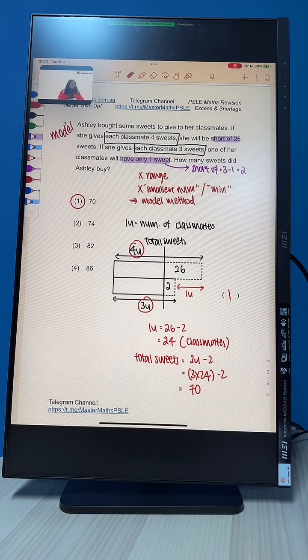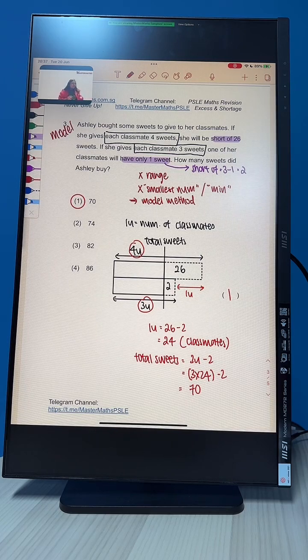Clear? Okay. Now I see some questions on our channels here, so let me address them. How many marks is this question in exam? Usually around 2 to 3 marks. If it appears in paper 2, past question number 5, usually this is about 3 marks. But if it's in the first 5 questions, then it's 2 marks. If it's in paper 1, then it's either 1 mark or 2 marks. Most usually 2 marks. Okay?